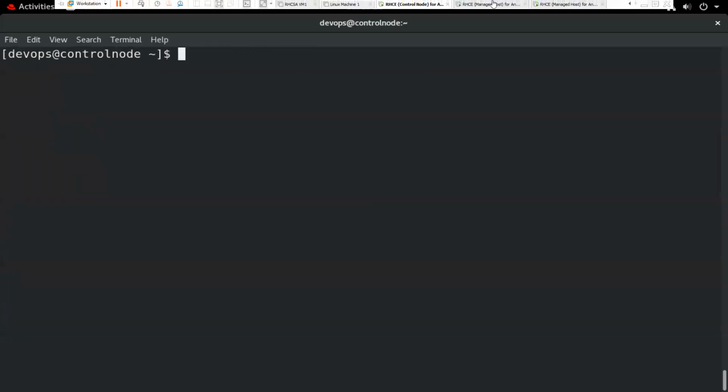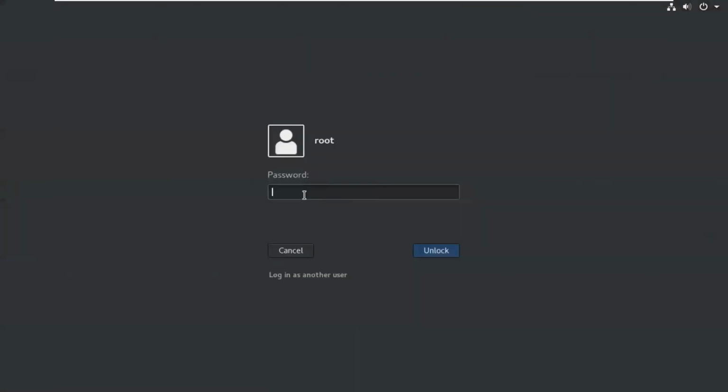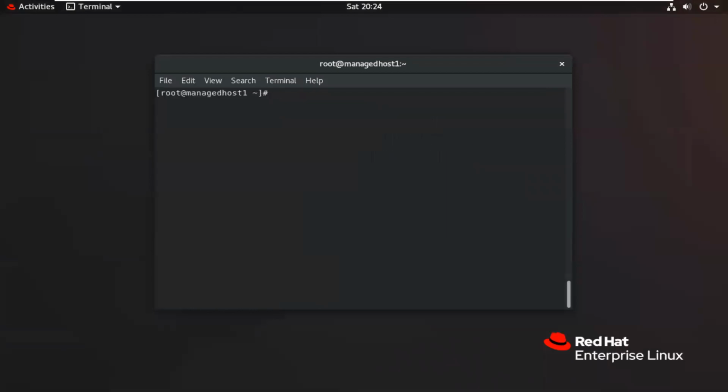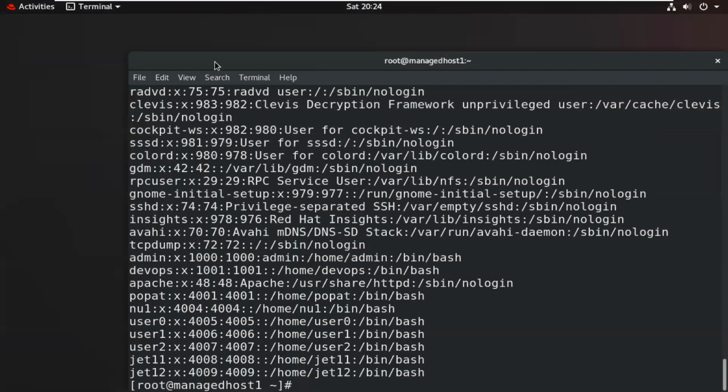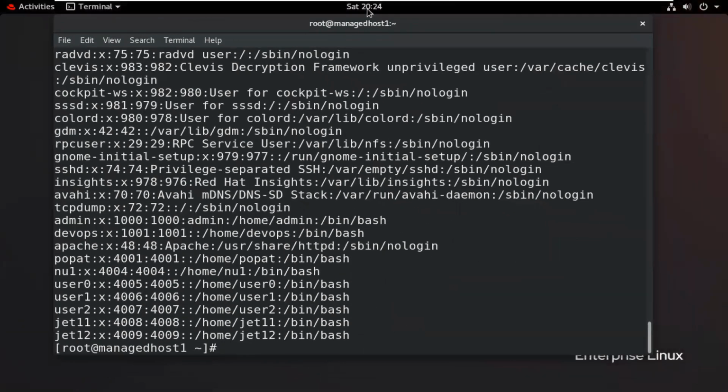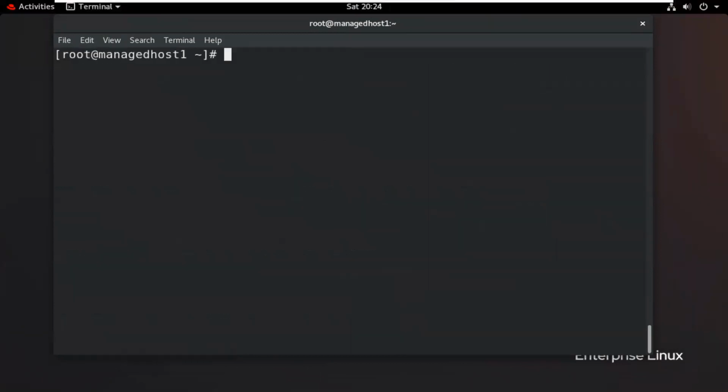So I want to check on my managed host machine whether the user is created or not. In this machine, I will check cat /etc/passwd. At this time, there is no user related to user78, and I want to check yum repolist.